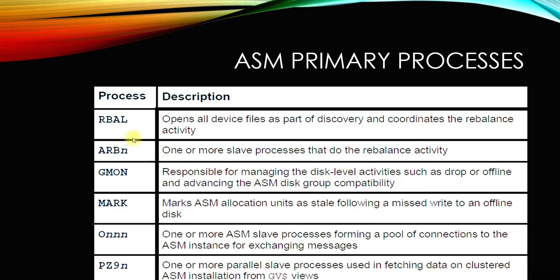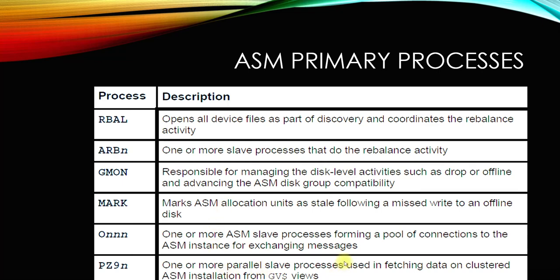The primary processes are RBAL, ARB, Gmon, Mark, and PZ9N. RBAL opens all device files as part of discovery and coordinates the rebalancing activities. Rebalancing matters when you want to store data files, or when somebody wants to store records, with insert and delete operations and so on.